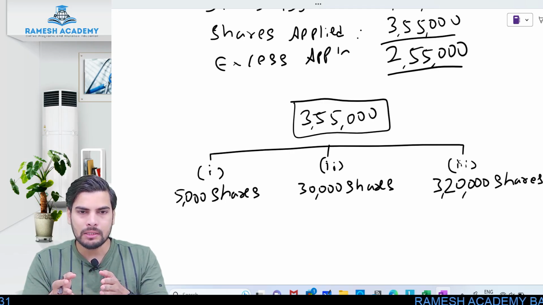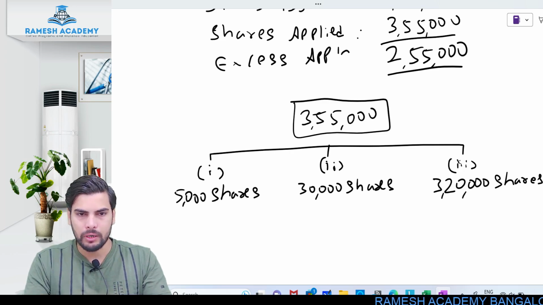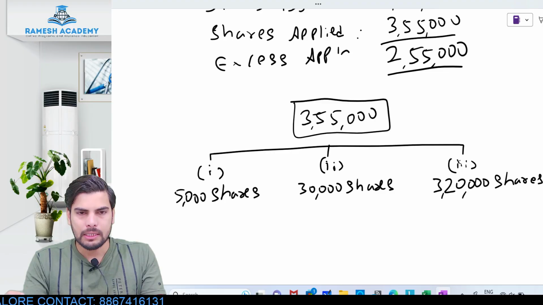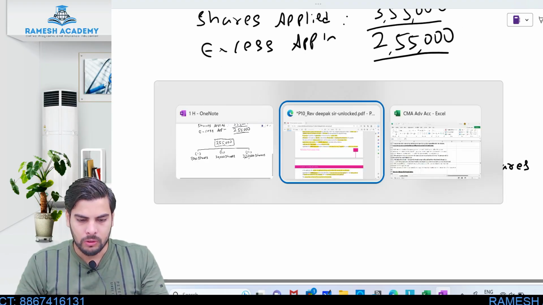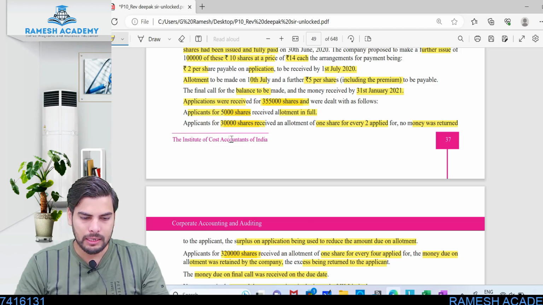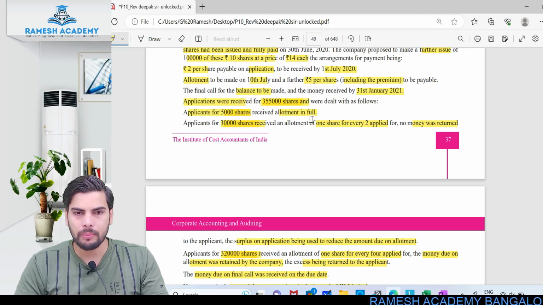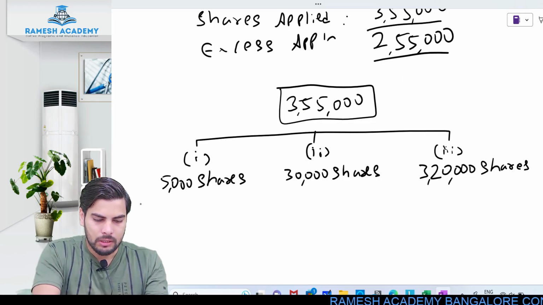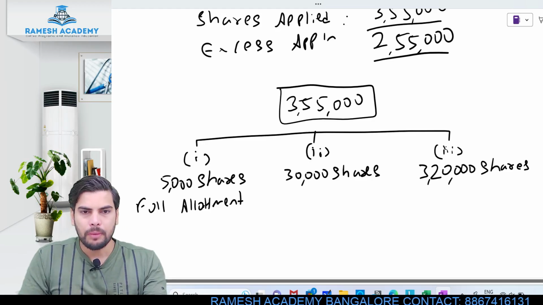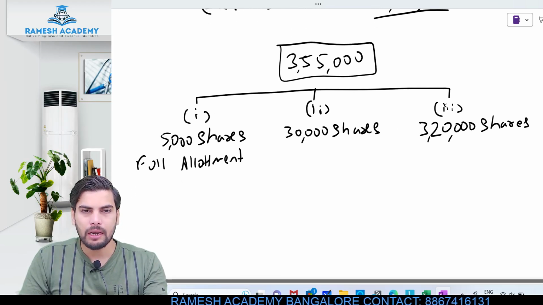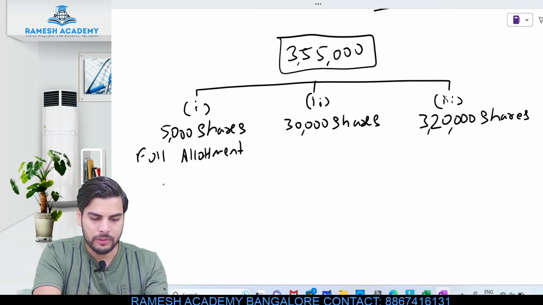Now, let us understand proportionately how these shares will be allotted. Let's understand how exactly this particular 1 lakh shares will be allotted to them. Now, with respect to the first group, what are they telling? They are clearly mentioning that applicants for 5,000 shares received allotment in full. So here this would be full allotment. People who applied for 5,000 shares will be getting an allotment of 5,000 shares. So number of shares allotted would be 5,000 shares.